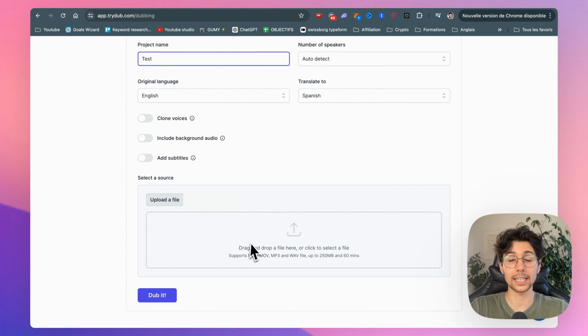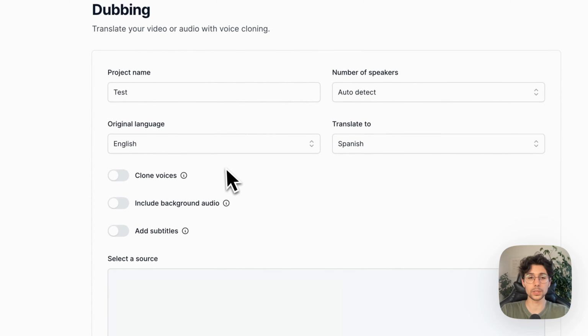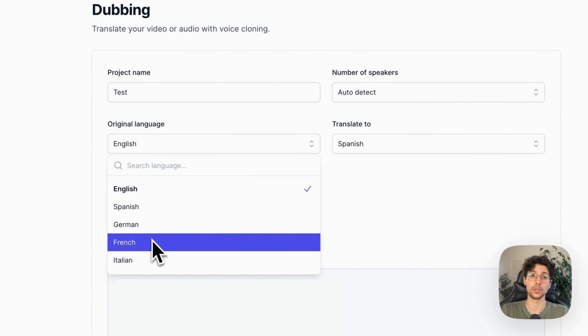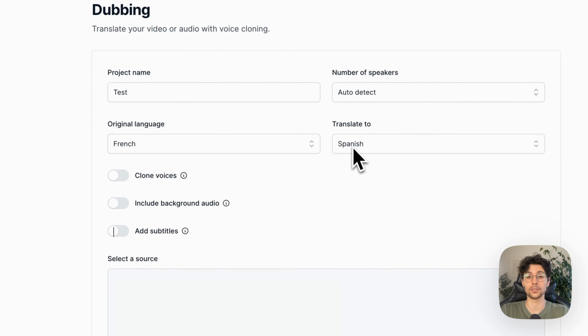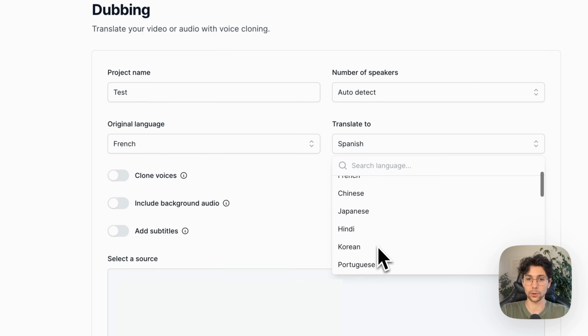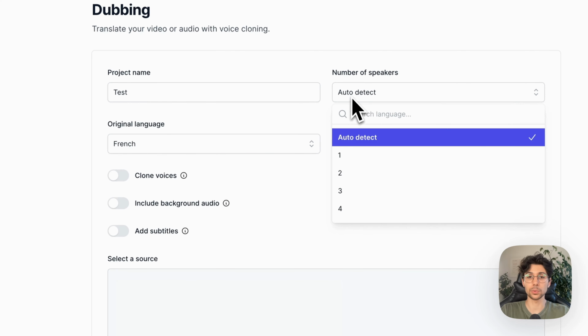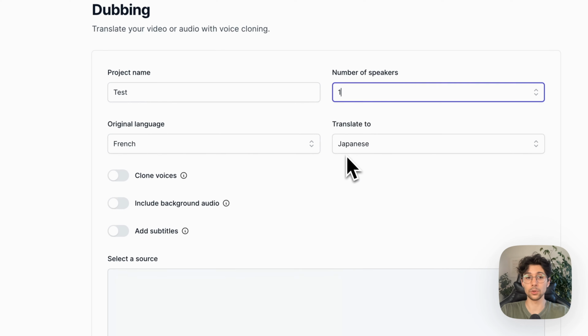Then you will be able to directly upload a video that you have on your computer to the website. Then you simply have to enter the language of the original video. For me, it was in French. Then you indicate which language you want to have your video translated into. I'm going to have it translated into Japanese. And then you can indicate how many people there are speaking. For me, there is one person speaking.